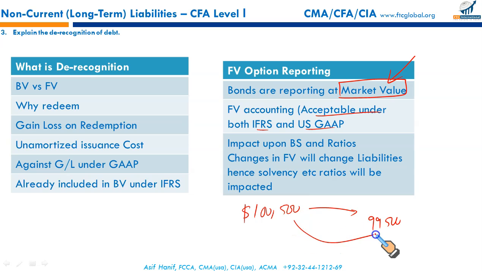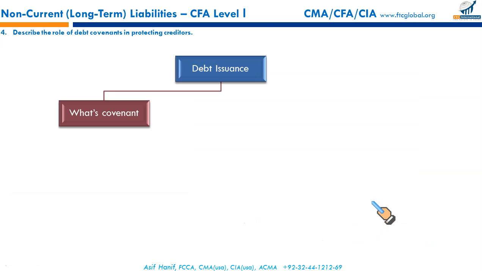Now this difference will be treated as a loss in the income statement. So any fair value gain and loss is reported in the income statement. And of course, it will affect your balance sheet numbers, and accordingly, it will affect your ratios as well, depending upon whether the liability has gone up or down. In this case, liability has fallen, so it will affect your gearing, your leverage ratios, your solvency ratios. So accordingly, you can see that in the example there.